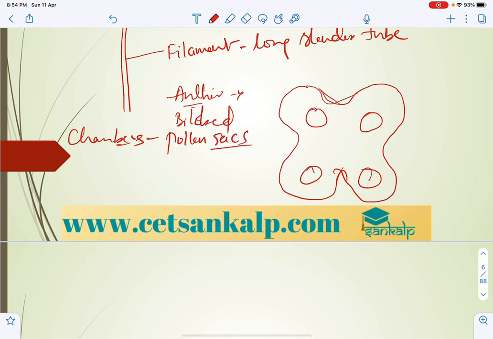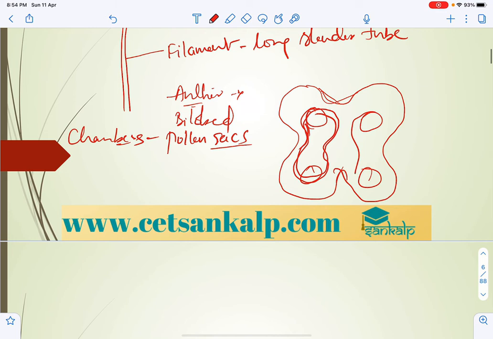This is one and this is another one. Each lobe has 2 sacs, and later it will develop into 1 and 2. In this lobe it is 1 and 2, and in this lobe also 1 and 2. So we can represent a total of 4 microsporangia.